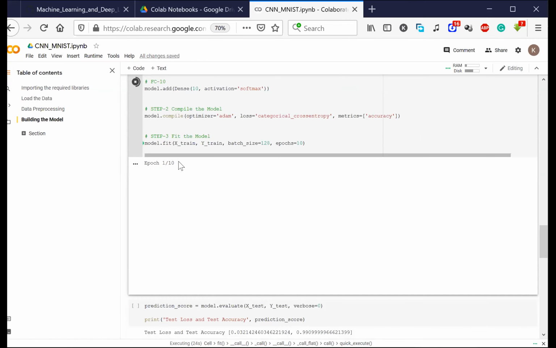Now let me go down. It is still running. See, it is going to take time, because it is a very difficult problem to solve. It is very computationally heavy. It is going to take some time. Let's wait for some seconds. Yes, now it has started working.